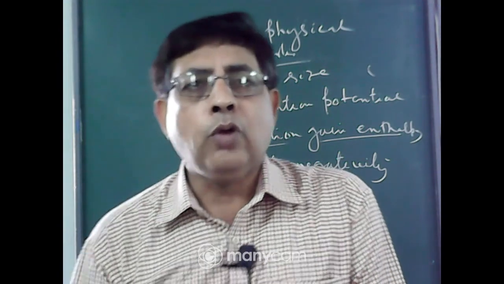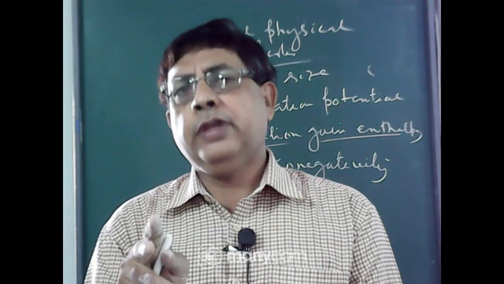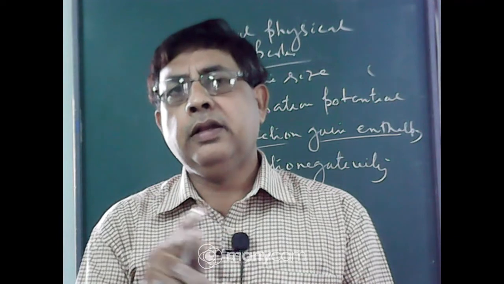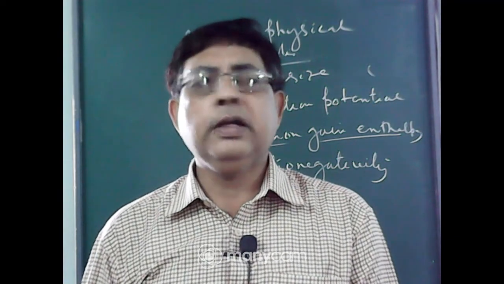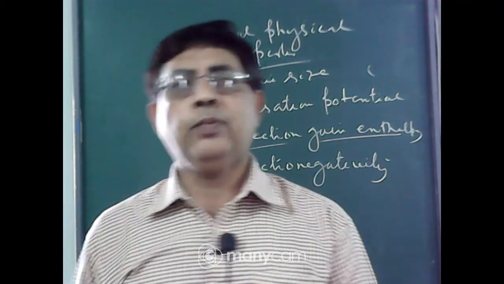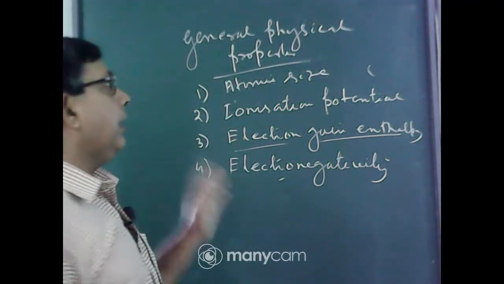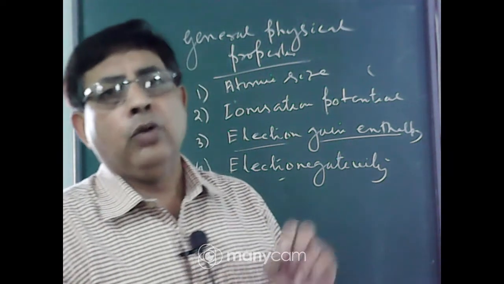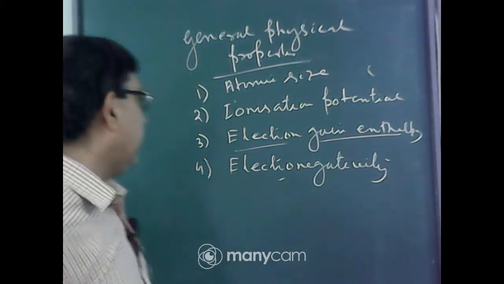But if we compare between alkali metal and alkaline earth metal, then alkaline earth metal has more electronegativity than alkali metal, because electronegativity value increases along the period from left to right. Alkali metal is at the extreme left, then alkaline earth metal. So alkaline earth metal has low electronegativity value but greater than alkali metal.